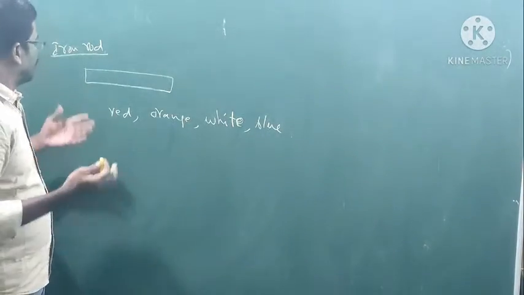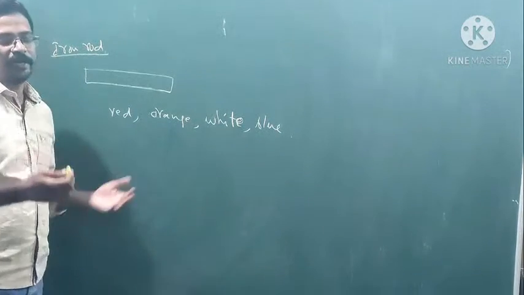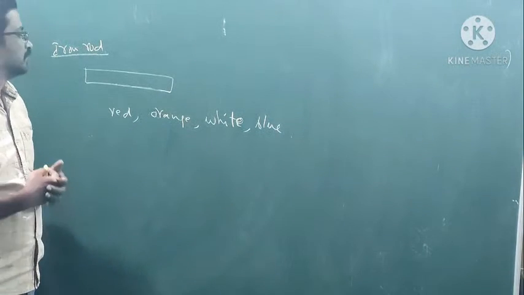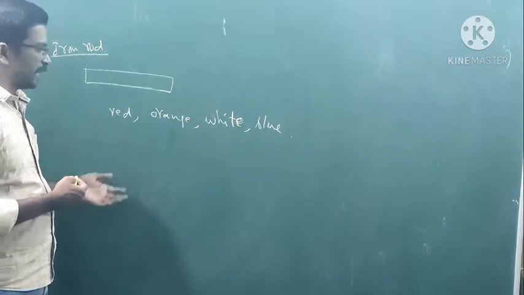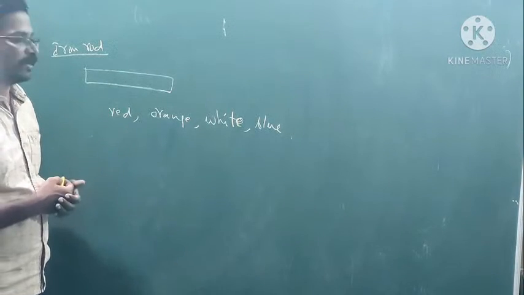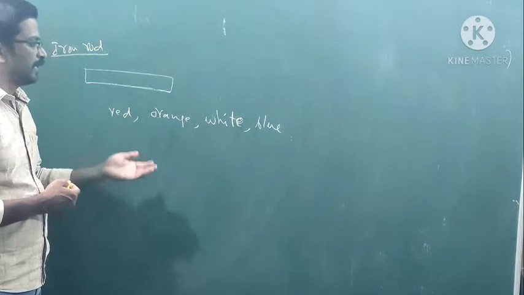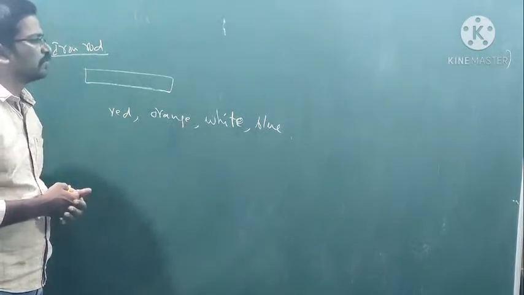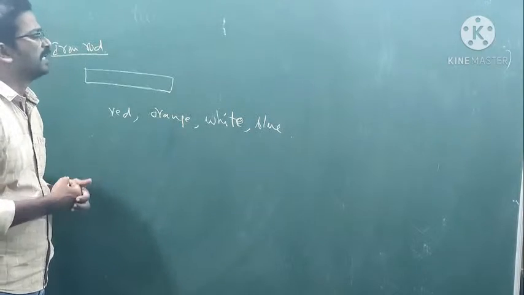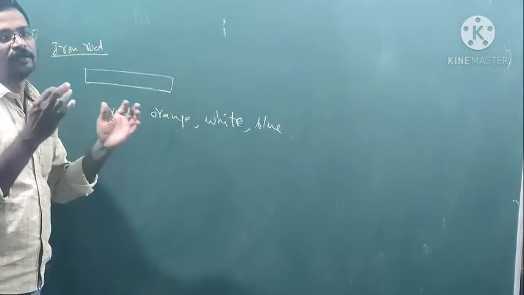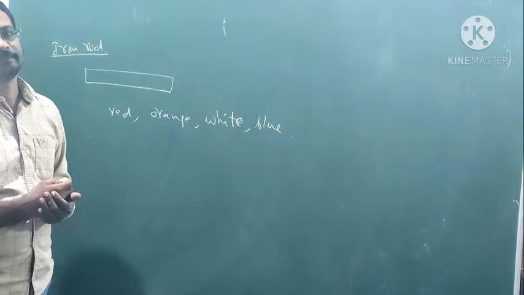Okay, the experiment is, when you take an iron rod and heat it up, initially it becomes red, then it turns orange, and then after some time, as you go on heating, it goes to white color, and with further heating you can get the blue color of the metal.